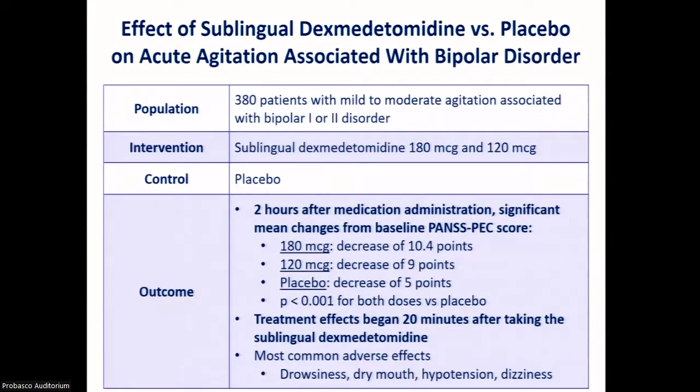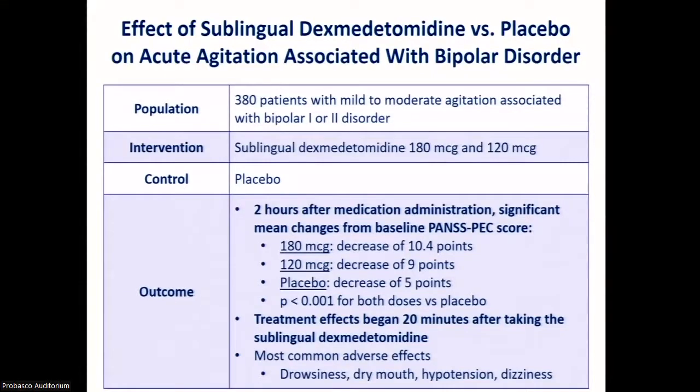So just this year, there was a randomized controlled trial published that assessed patients with mild to moderate agitation that was associated with bipolar disorder. The intervention studied was sublingual dexmedetomidine, and the two doses analyzed were 180 micrograms and 120 micrograms. The authors found that 2 hours after the study drug was administered, there was a significant mean change from baseline in the PANSS PEC score.